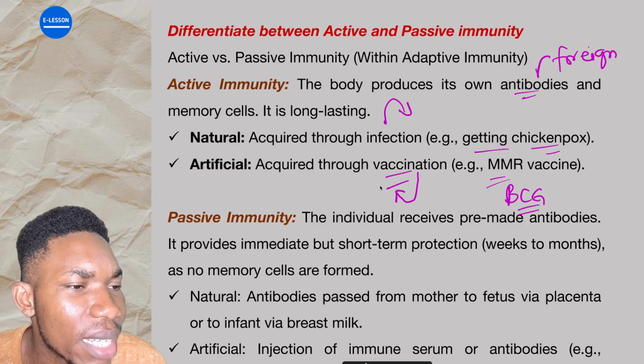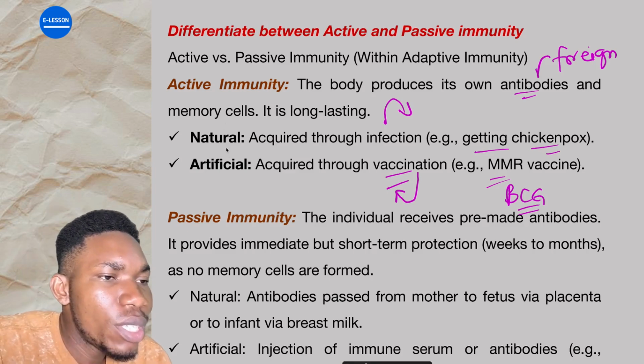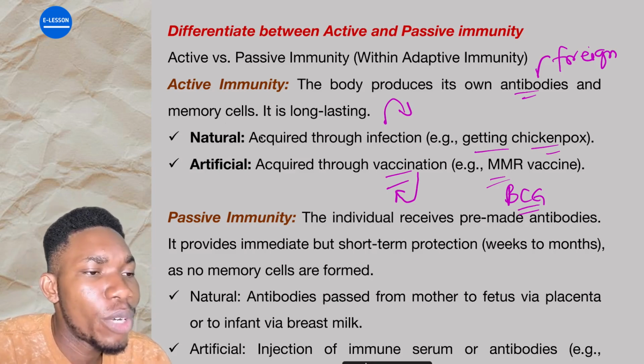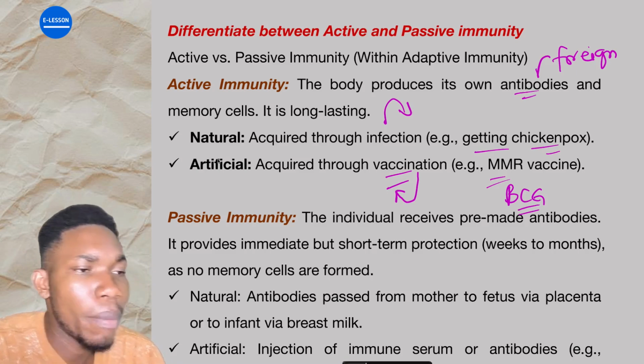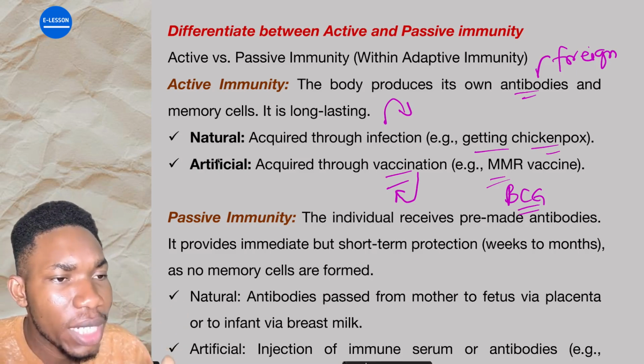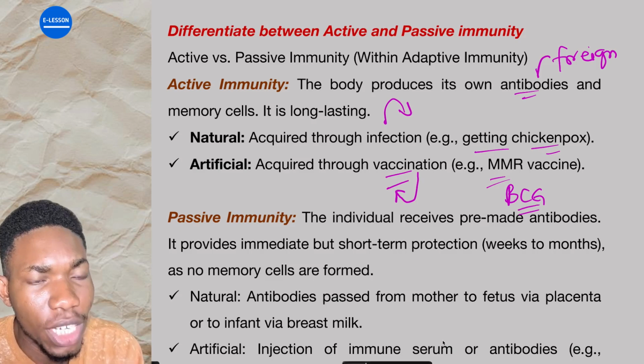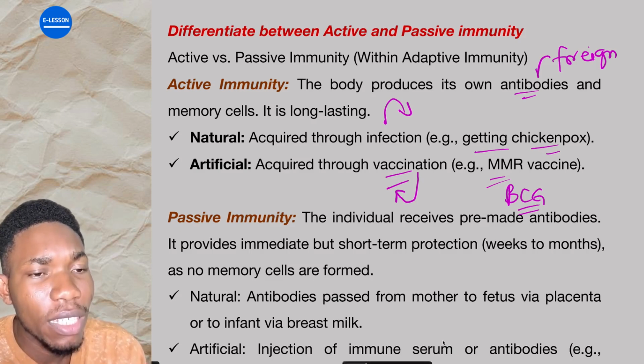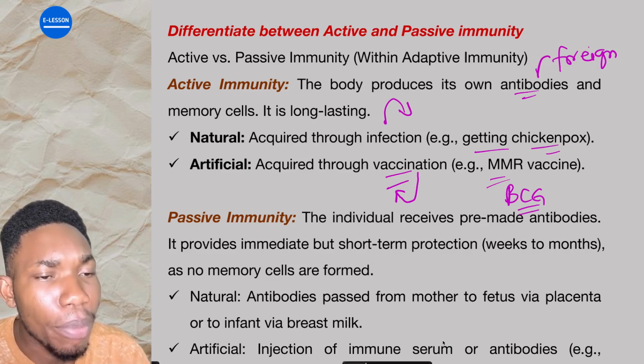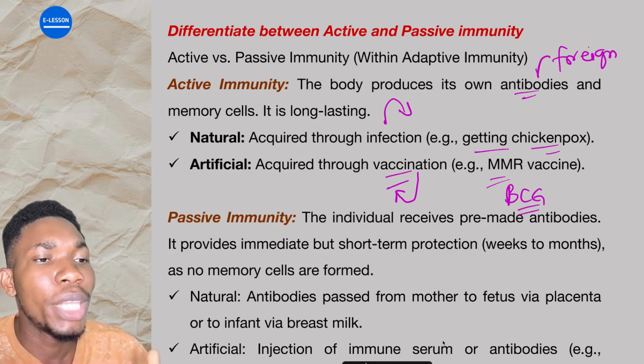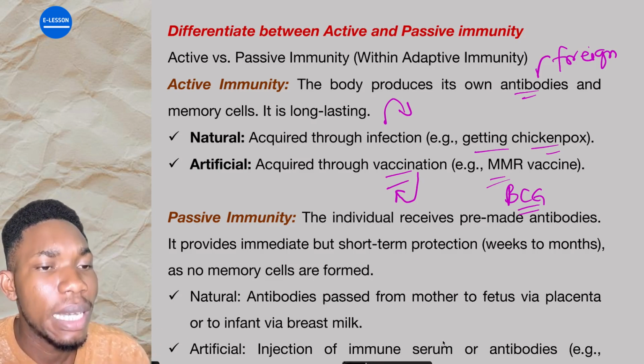Do you understand what I just said? I said active immunity na when your body produces own antibody and memory base, and is divided into natural and artificial. Ma use pidgin English explain am. The first one, natural, na through infection. If you get infection, for instance, you get chickenpox, you discover that after you get chickenpox, once exposure, what will happen? Your body will now produce antibodies and memory cells for chickenpox.